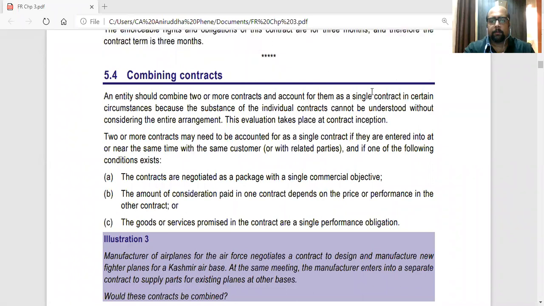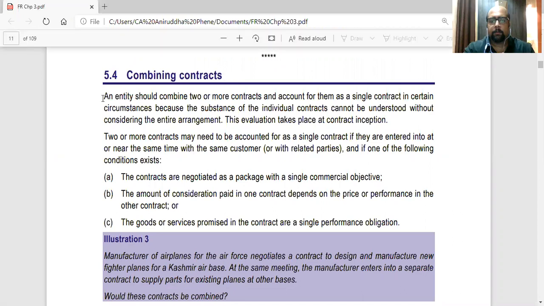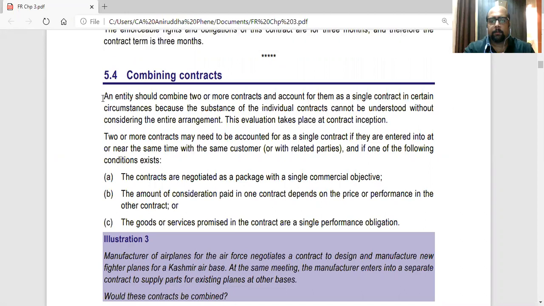Combining contracts. Next part. Now the logic is, if two or more contracts are entered. So let's assume two contracts are entered with the same customer, and they are similar contracts or are connected to one another.